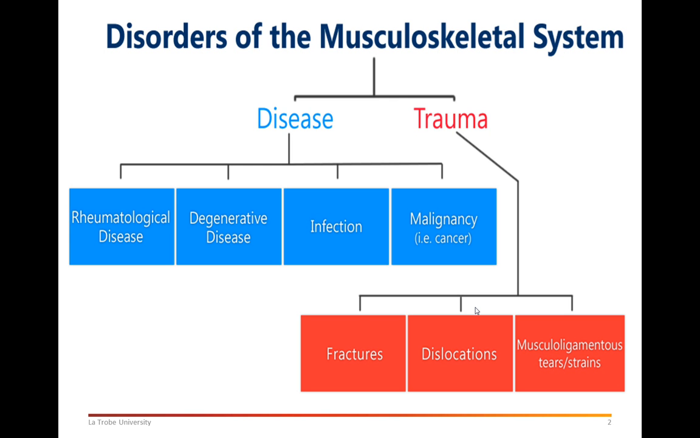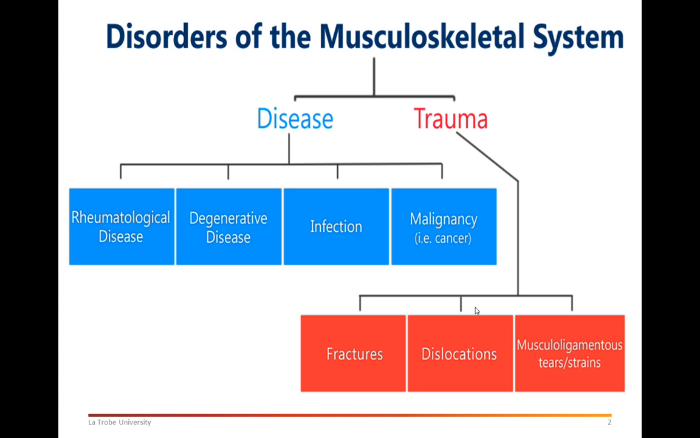For trauma, we'll cover mainly fractures and dislocations. We'll look a little bit at musculoligamentous tears and strains, but we'll mainly focus on the fractures and dislocations. Then for disease processes, we'll mainly look at rheumatological diseases and degenerative diseases. We'll touch a little bit on infection, but malignancy would be covered in the cancer module.